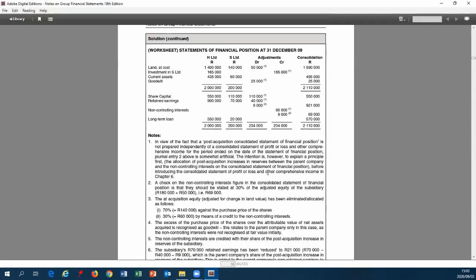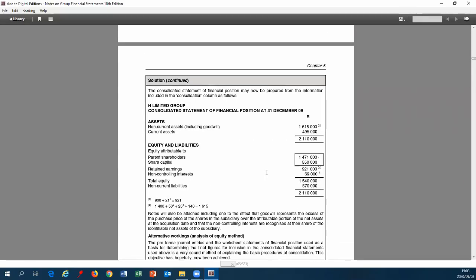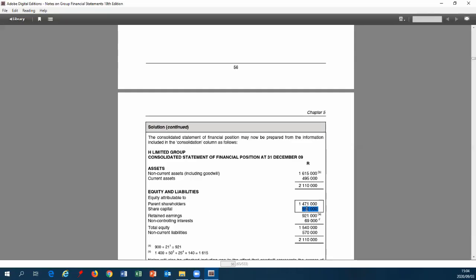Let's have a look at what our solution would look like. There's our solution. You can see we have equity that is attributable to the parent shareholders. There's share capital 550. Retained earnings, you can see, is 921.